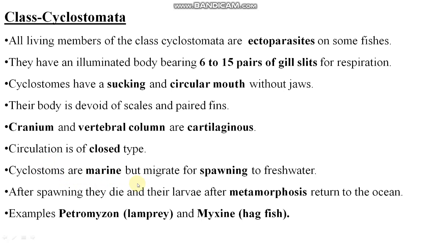Cyclostomes are marine but migrate for spawning to fresh water. What is the meaning of spawning here? Spawning means reproduction, right? So they are marine but they migrate to fresh water for spawning, and after spawning they die, remember it, and their larvae after metamorphosis return to the ocean.